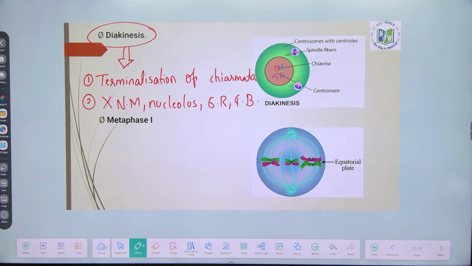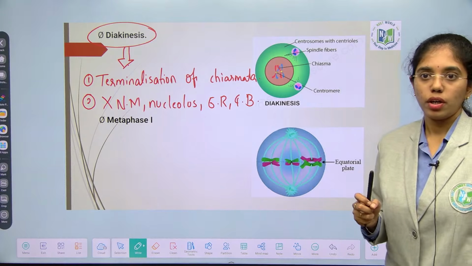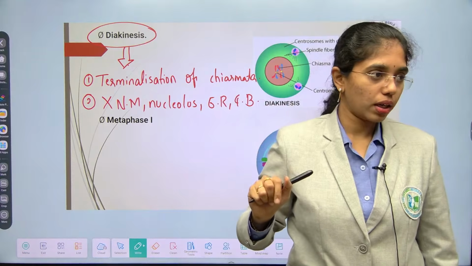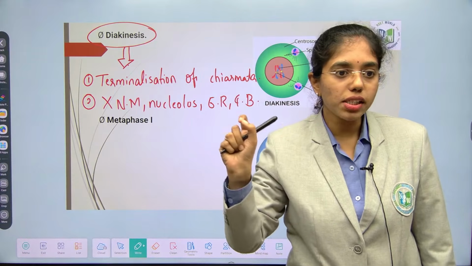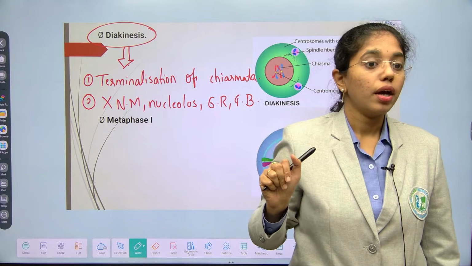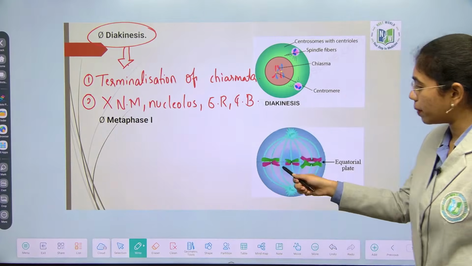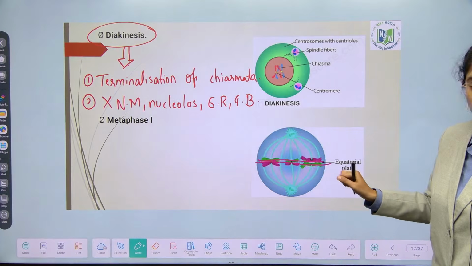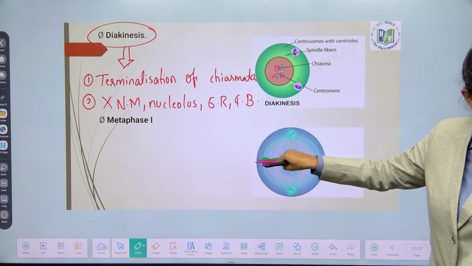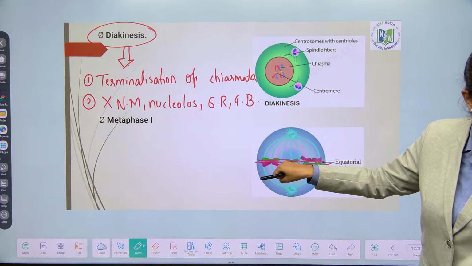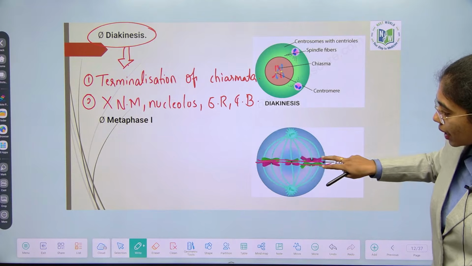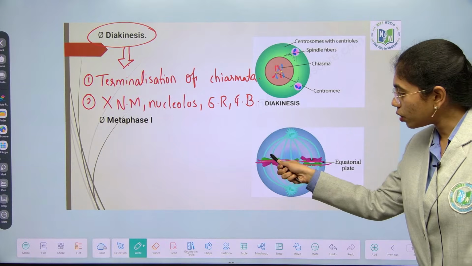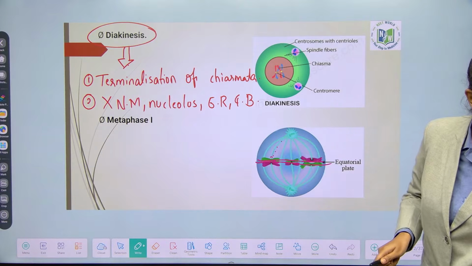Now, as homologous chromosomes are formed, you have two sets of chromosomes with sister and non-sister chromatids. It forms a bimetaphasic plate. Can you see here? Bimetaphasic plate is formed. Chromosomes come to the equatorial plate. The phenomenon is known as congregation. All chromatids will lie at the equatorial plate. To the kinetochore, spindle fibers will adjoin.